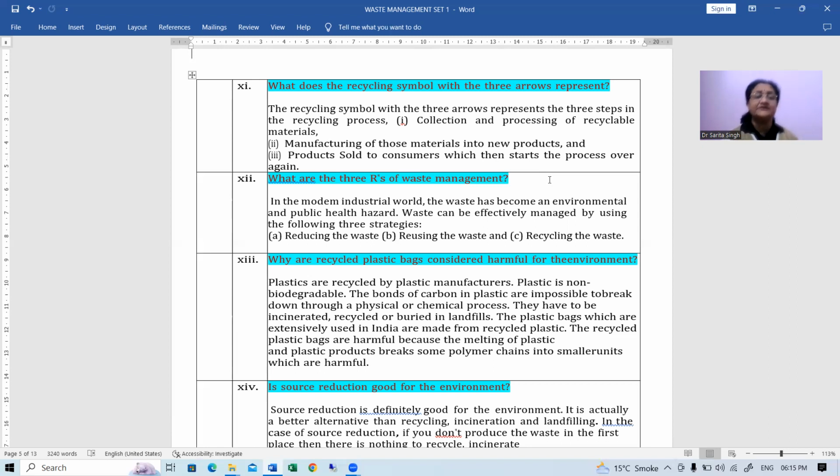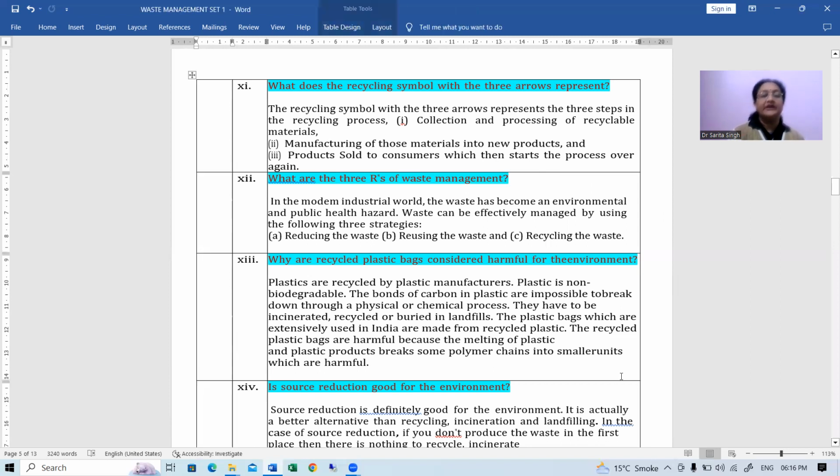Now, the plastic bags, which are extensively used in India, are made from recycled plastic, right? And the recycled plastic bags are harmful because the melting of plastic and the plastic products breaks some polymer chains into smaller units, which are very, very harmful for the entire environment. Okay, so keeping that in mind, we can say that the plastic is very harmful, right?